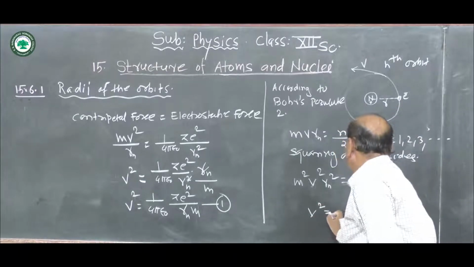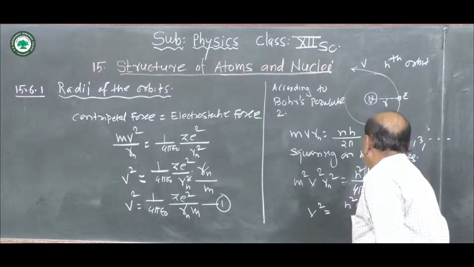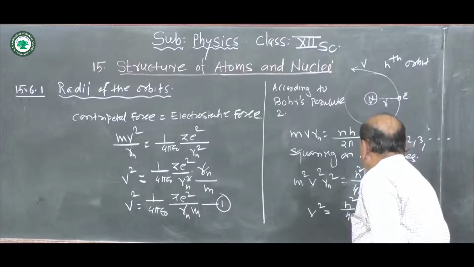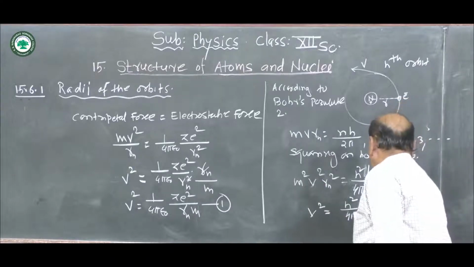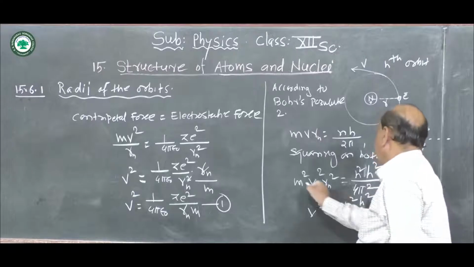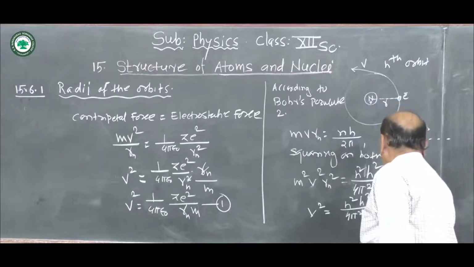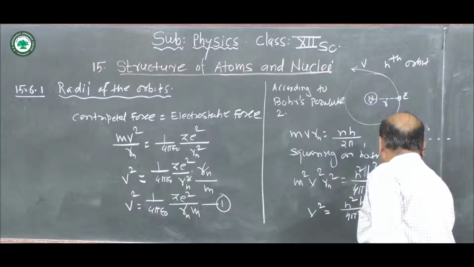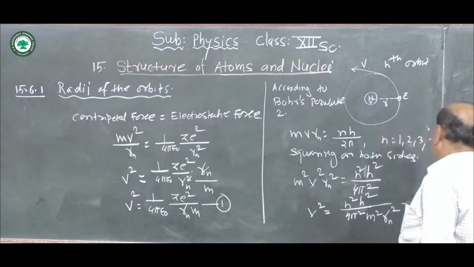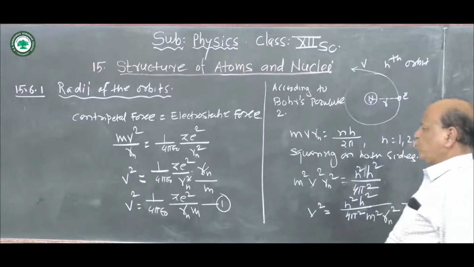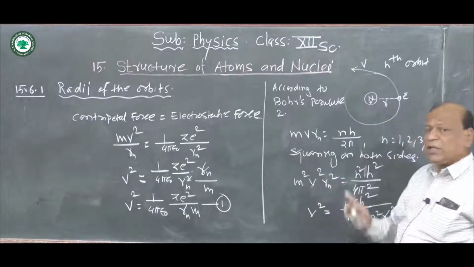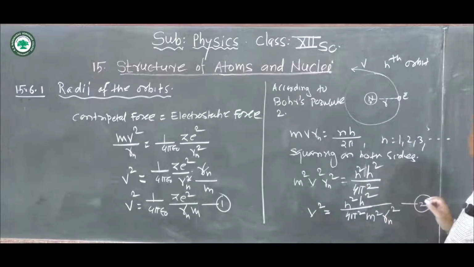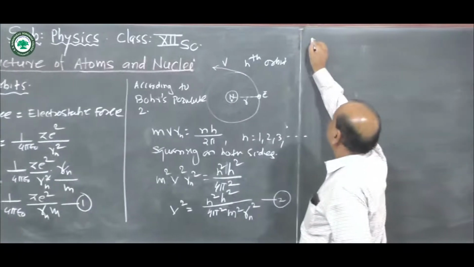This v square is equal to n square h square divided by 4 pi square, m square multiplied by r n square. This is equation number 2. Now this is v square, here is again v square. Equating equation 1 and 2 we get here.